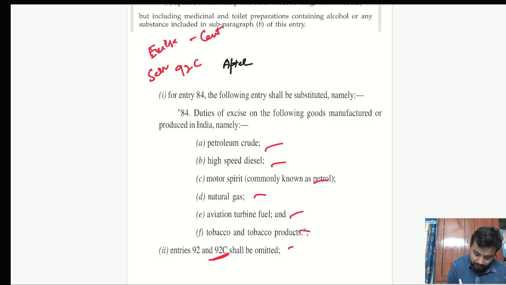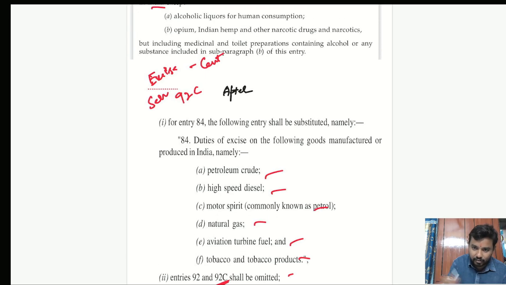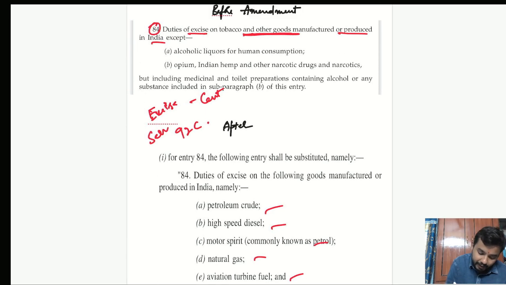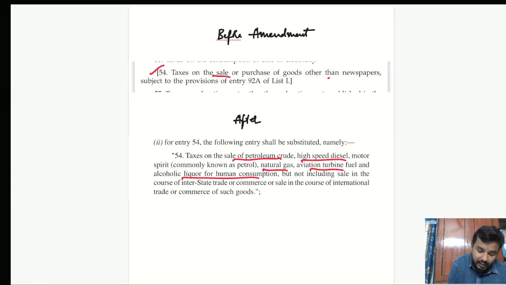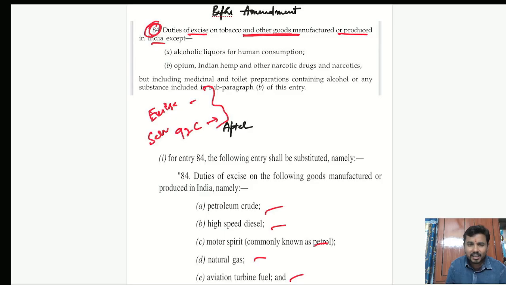Yes, 92C it was. That is the entry, and 92C was also omitted. So Entry 92C had given the Parliament the power. Both the excise and service tax law-making or taxing power was with the Centre. Excise was through Entry 84 and service tax through Entry 92C. And similarly, the state had the power to levy VAT under Entry 54 of the State List.